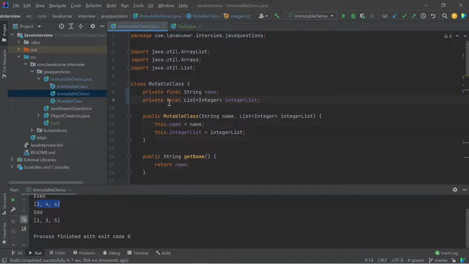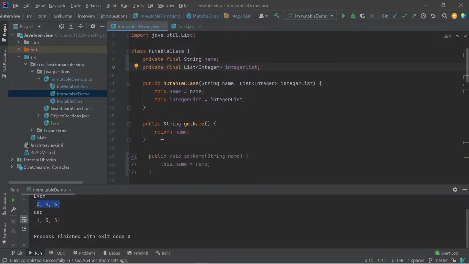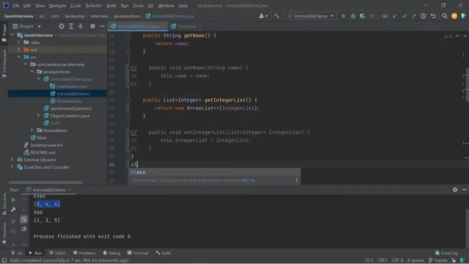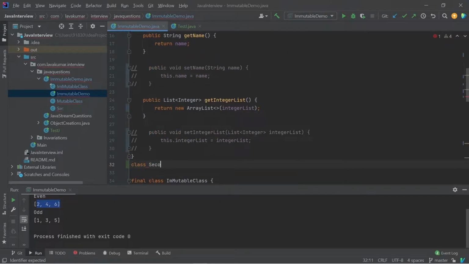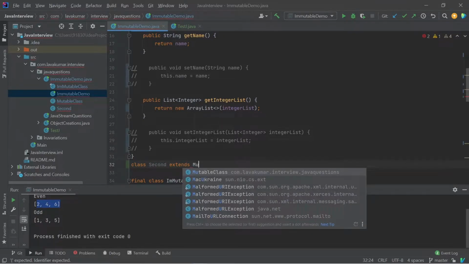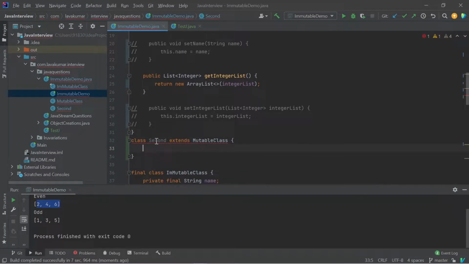There is one final check you need to make. Here you have a class called second, and you are able to extend the mutable class. For an immutable class, this shouldn't be possible by any class.